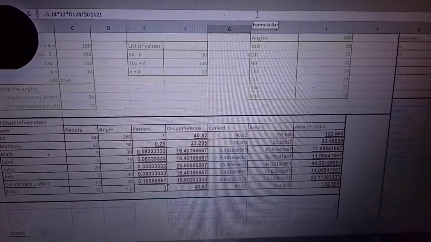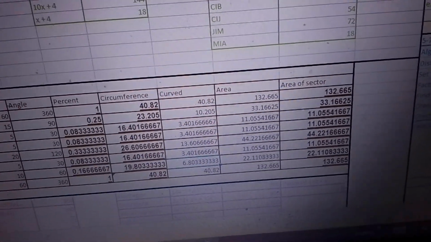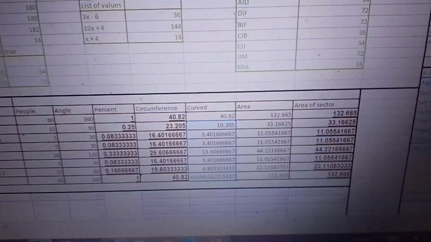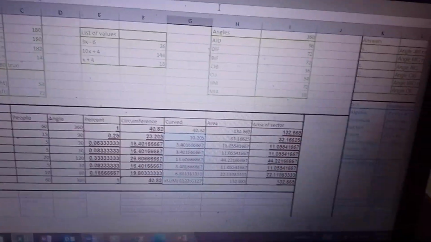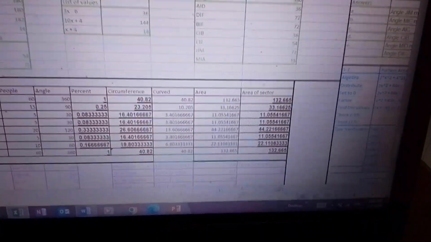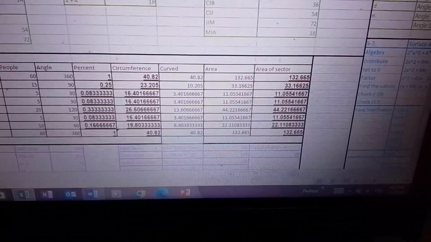And then lock it in. And you should get this answer. Then you work this out for all the rest, just like that. Tingnan mo, work this out for all the rest. Then when you reach the last part, you sum everything up. Click on the sum, type sum, and then click on all the values. And if you get the total, like you see up there, you are correct. Like, did you get 40.82 meters? You did get it. That's for the curved part.